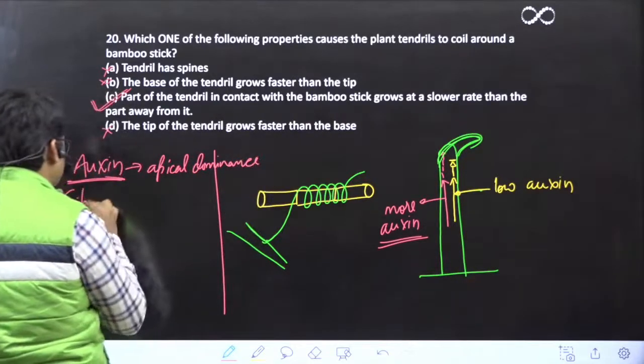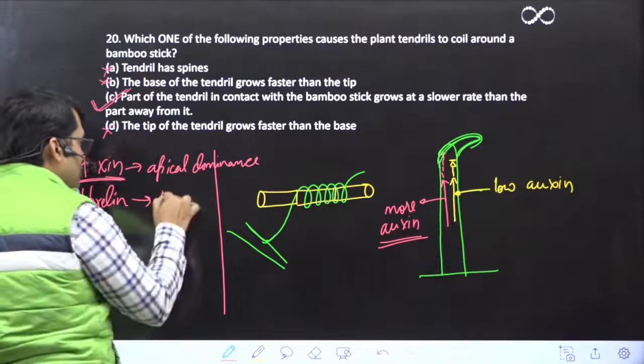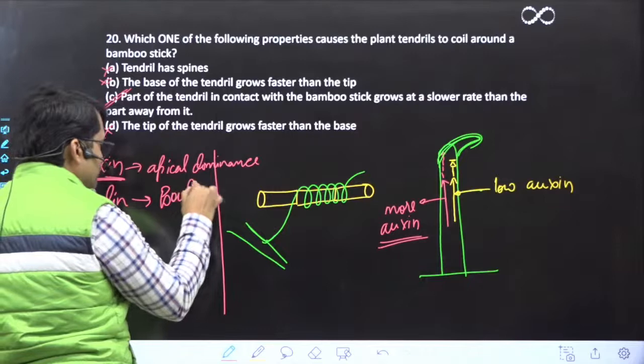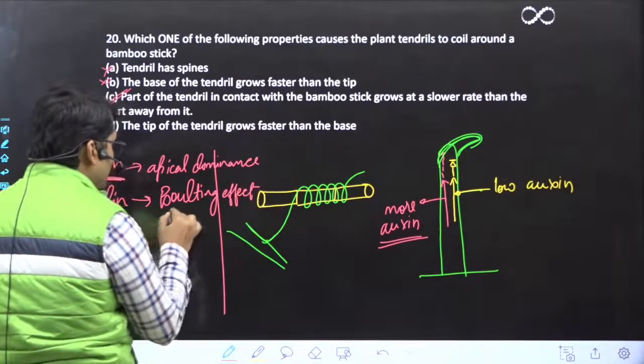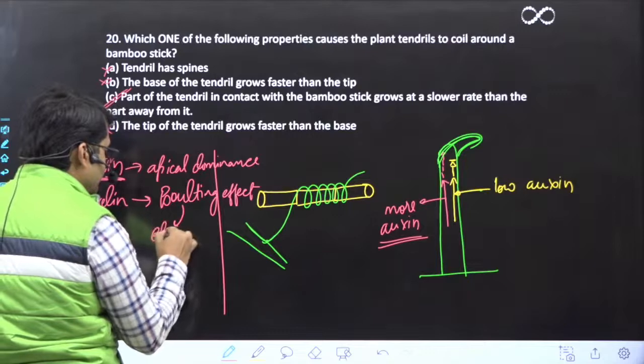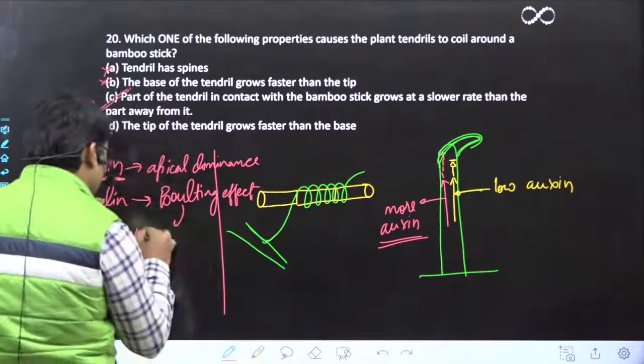When we are talking about gibberellin, this is responsible for bolting effect. Bolting effect, that is elongation of internode, या internodal elongation लिख देता हूं मैं, है ना?